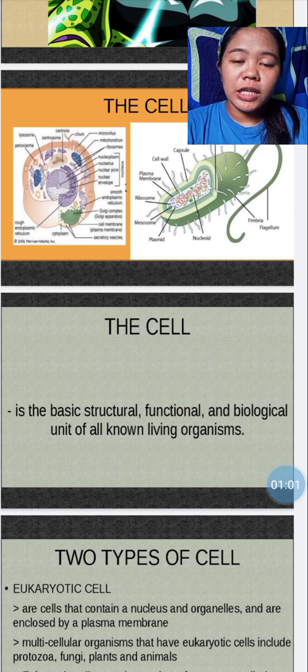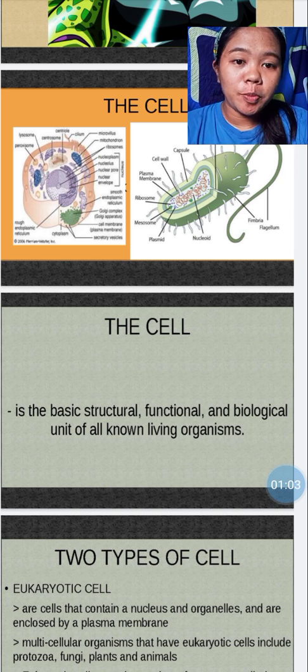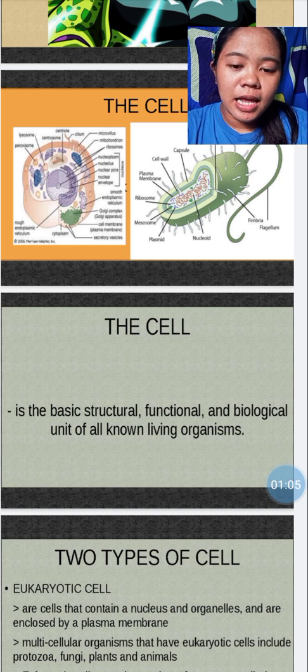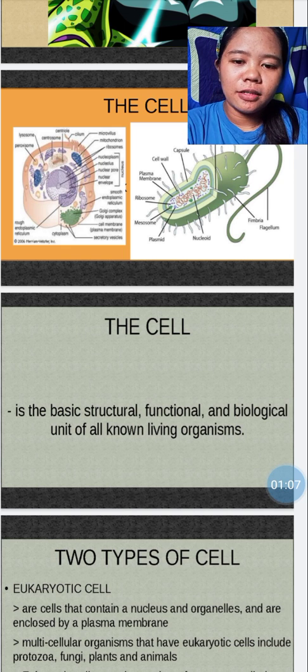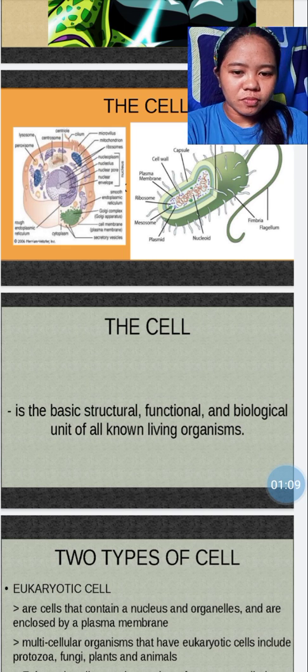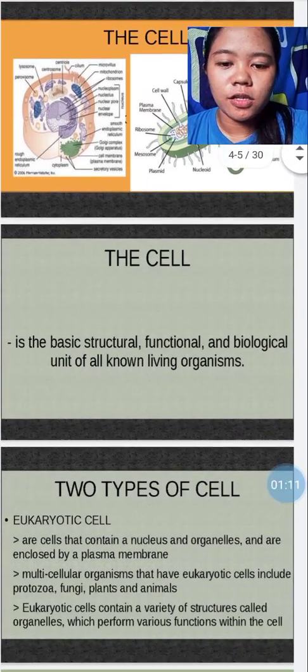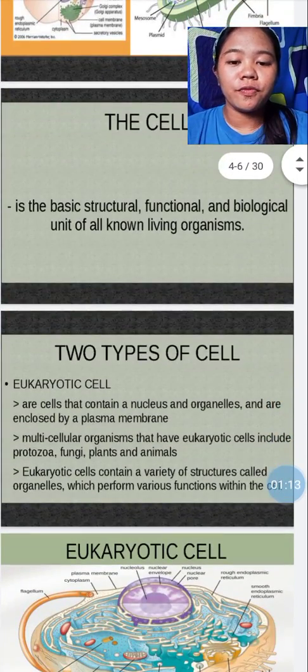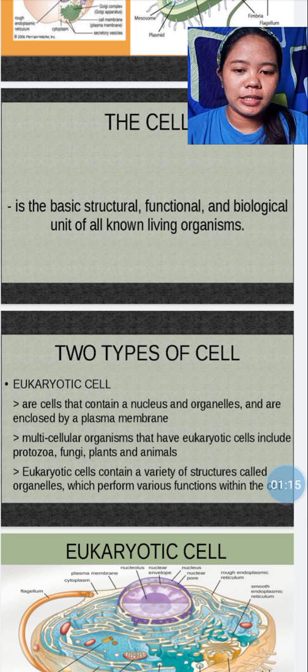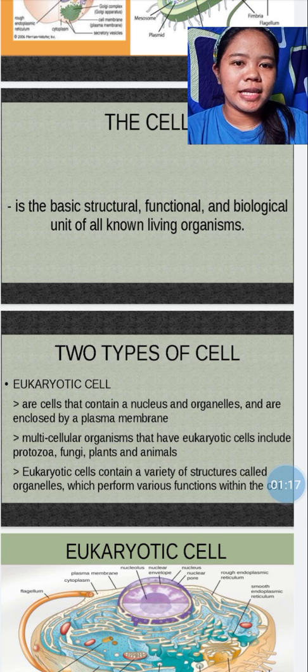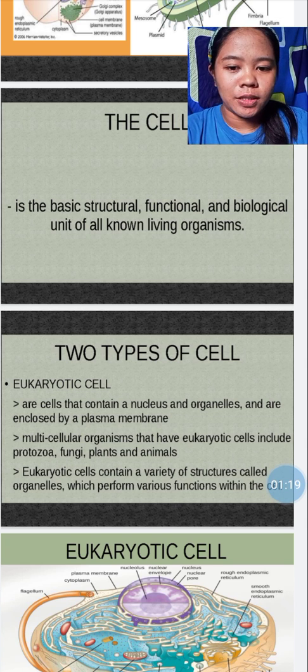So, nakita natin kanina yung mga group of people, animals, and plants, and also the bacteria. They have a cell. And also, we have two types of cell, the eukaryotic cells and prokaryotic cells.